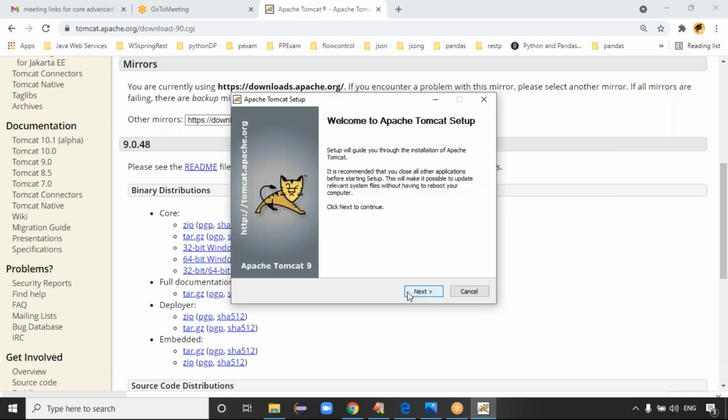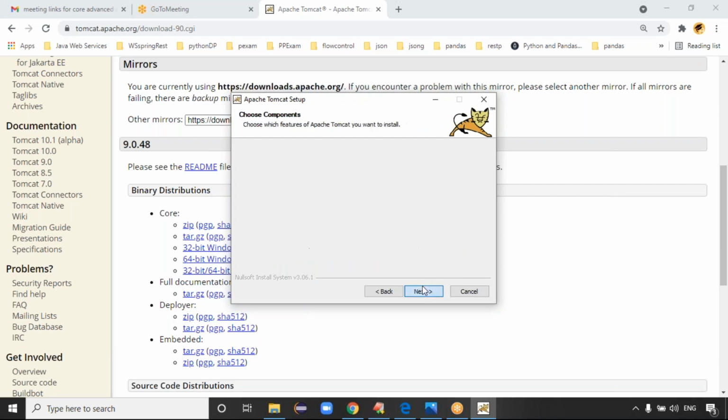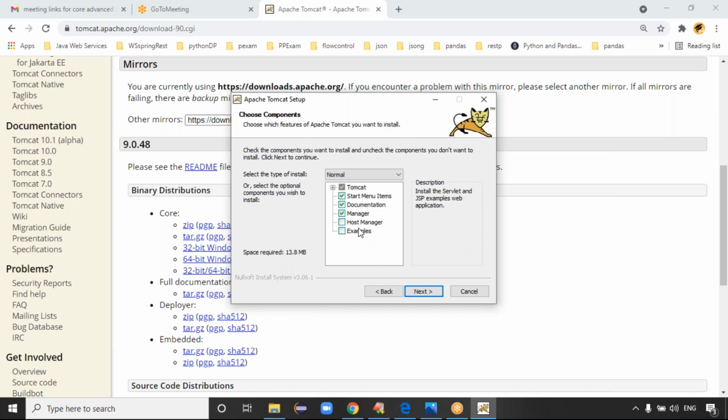So click on next. I hope I no need to explain this one, right? No need to. Next. I agree. Here we have to click on these two check boxes, host manager and examples, basically. Here normal, medium, full installation is there. Even if you click the full installation, you get everything. Initially normal is there, otherwise you can select the full installation. Full installation means completely all the files will be taken, right? Exactly.